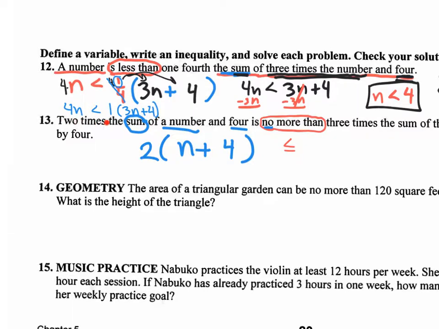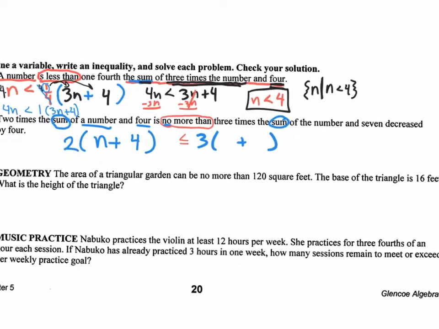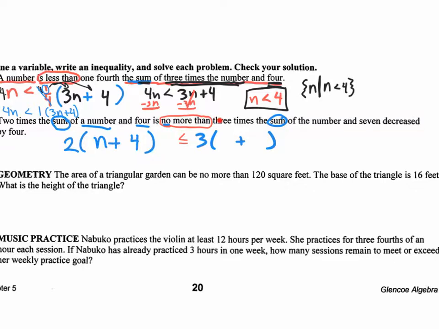And then we continue reading. 2 times the sum of a number and 4 is no more than, less than or equal to, 3 times. So let's write that down, 3 times. And it says the sum again, so again I'm going to do parentheses with a plus right in the middle, but let me move this over so we can see what's actually being summed up. It says 3 times the sum of what? Of the number and 7. And then it says decrease by 4.